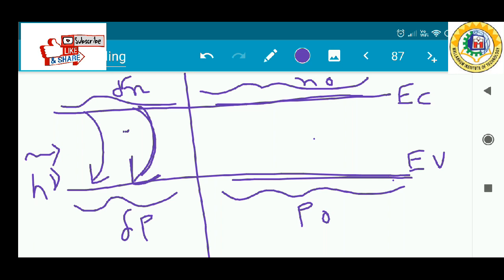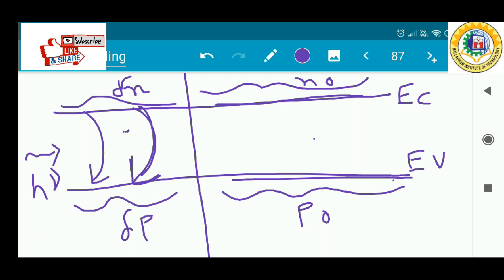So in direct band to band recombination, we consider that recombination occurs spontaneously, that is, the probability of electron hole recombination is constant with time. The rate at which the electrons recombine must be proportional to the electron concentration and the hole concentration.